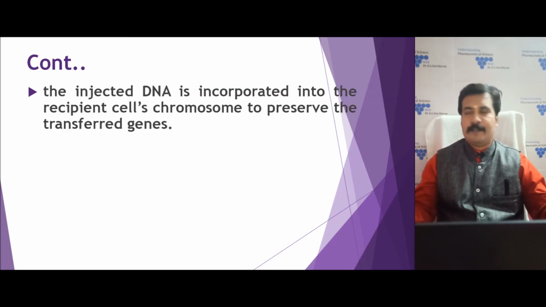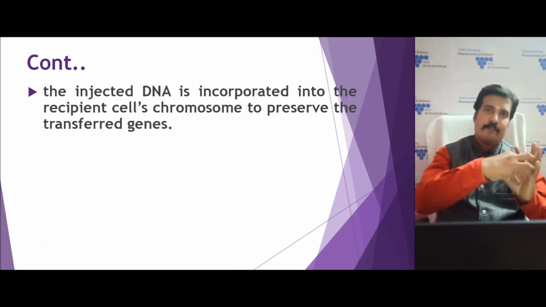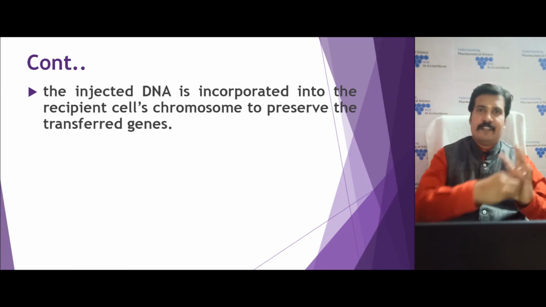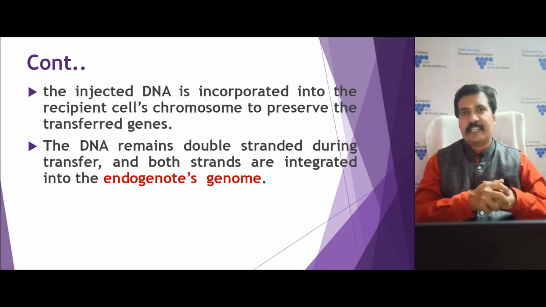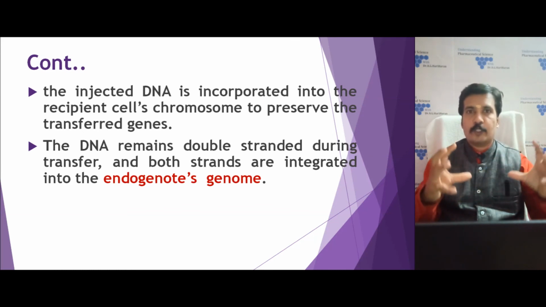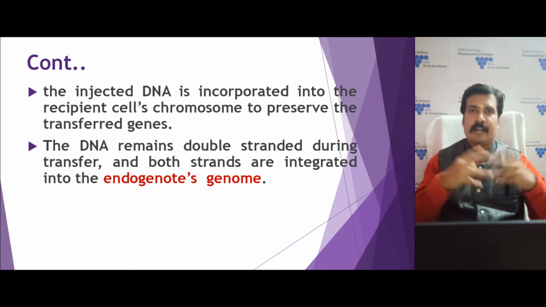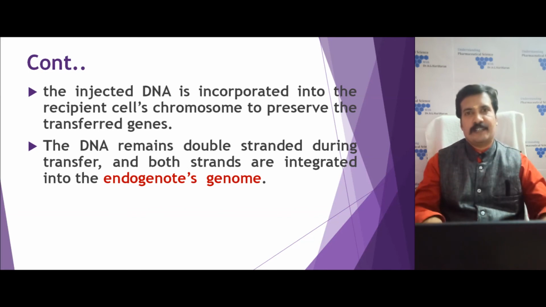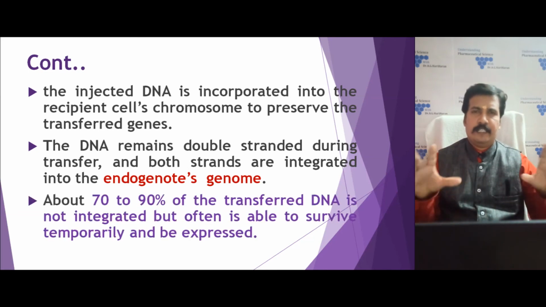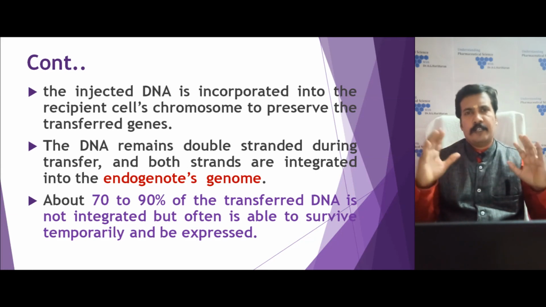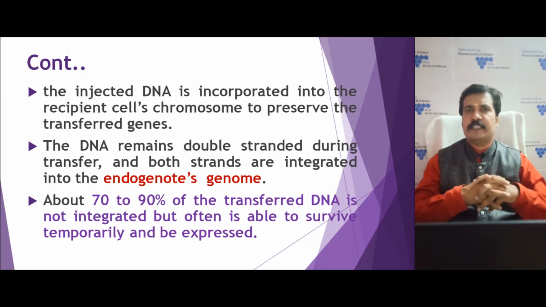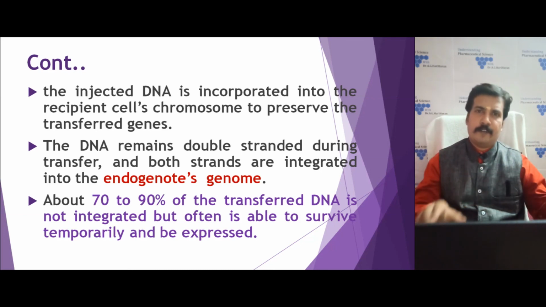Once it attaches to the receptor of the new host, it gets transferred. This transferred gene is generally called the exogenote. Then it can integrate with the endogenote, that is, the host chromosomal DNA of the second bacterium, by the recombination process. Generally this type of generalized transduction is not that successful. Seventy to 90% of transferred DNA is not integrated, but is temporarily present and expressed. Only 10 to 20% gets integrated.